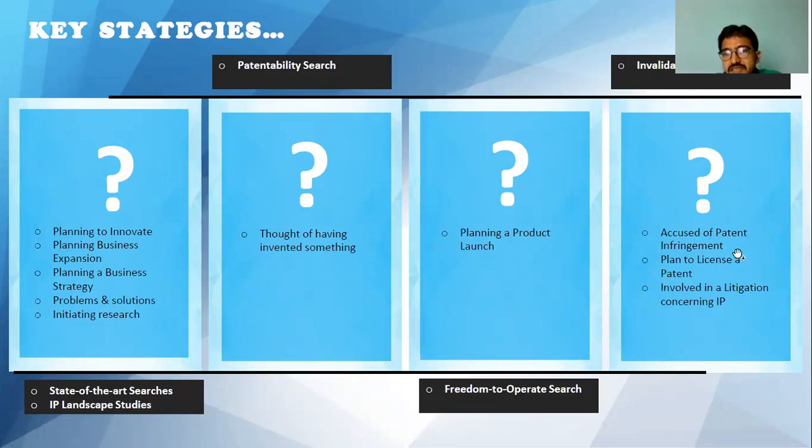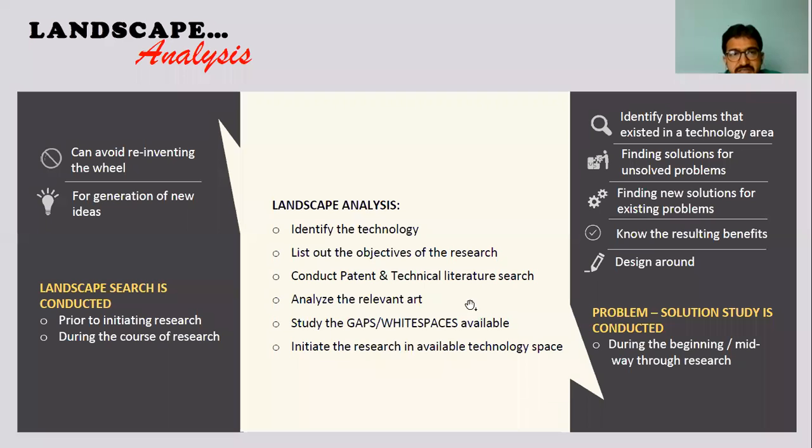And if your strategy is that you are accused of patent infringement, or you are planning to license a patent, or you are involved in litigation concerning IP, then in these cases you please go for invalidity concepts. So these are the reasons why we have to go for this. As I have already discussed, if it is the first strategy, you have to go for landscape analysis.